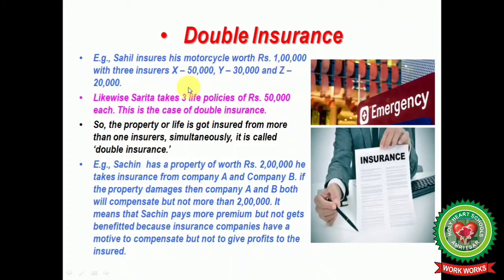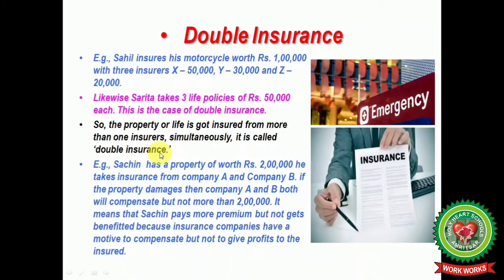Likewise, Sarita takes 3 life insurance policies of rupees 50,000 each, and this is a case of double insurance, meaning they take insurance of the same property from more than one insurer. So the property or the life is insured from more than one insurer simultaneously. It is called double insurance.